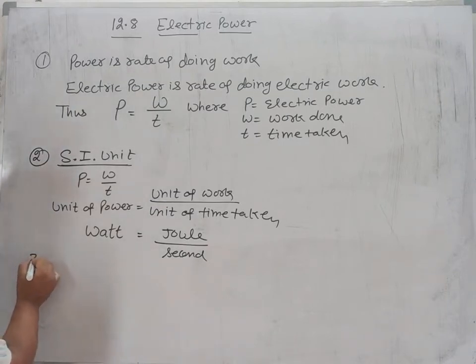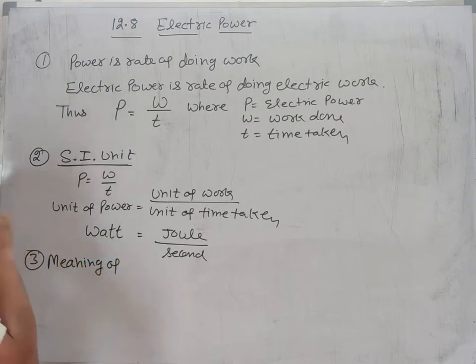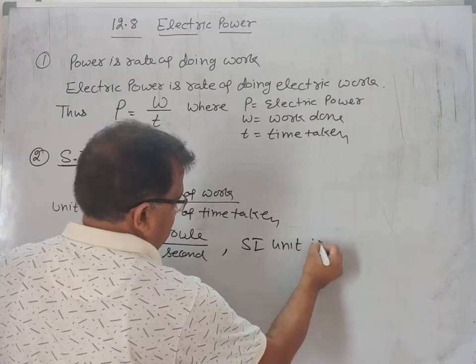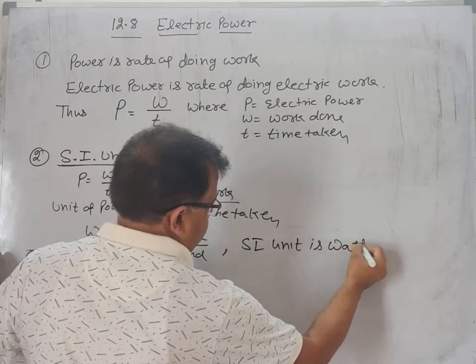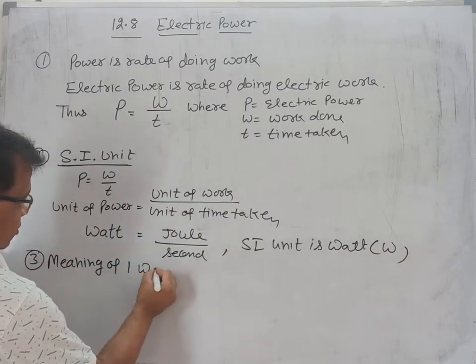Now question arises, what is the meaning of 1 watt? So here SI unit is watt and represented by W. Meaning of 1 watt.